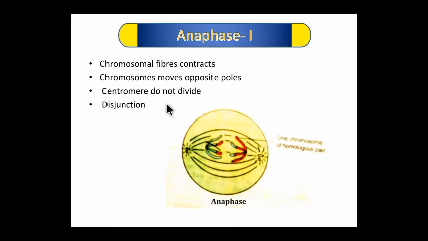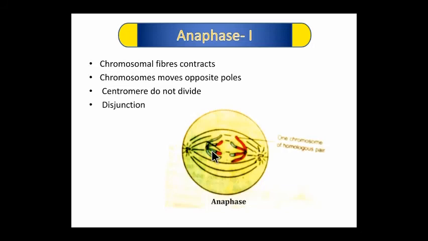In anaphase, the tetravalent chromosomes bind on spindle fibers. The chromosomes move to the opposite pole, but the centromere does not divide, and disjunction takes place.